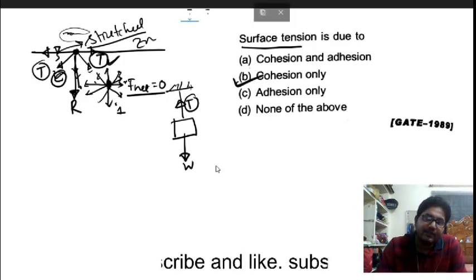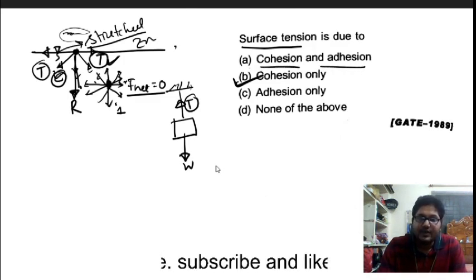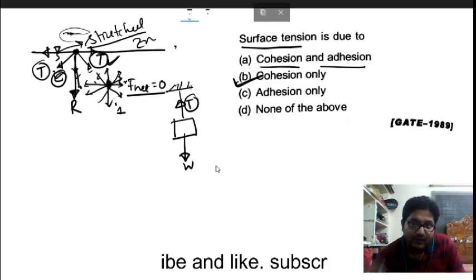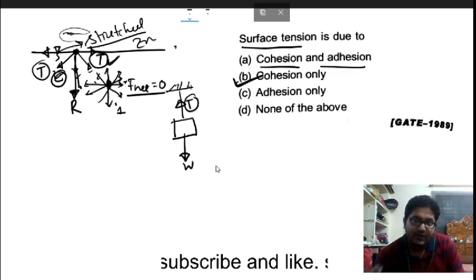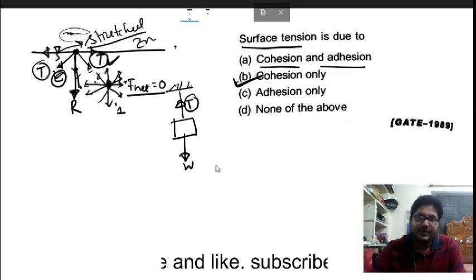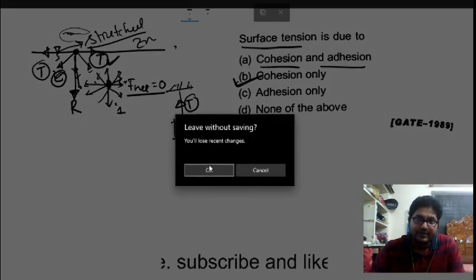But capillary action, if you consider it, is due to both cohesion and adhesion. Adhesion means the force of attraction between the liquid molecules and the glass surface, the glass particles. That is called adhesive force, and the cohesive force is between the same molecules. And surface tension is due to cohesion only.